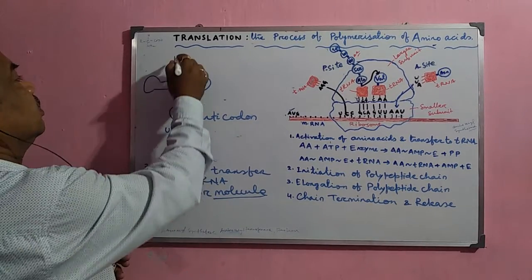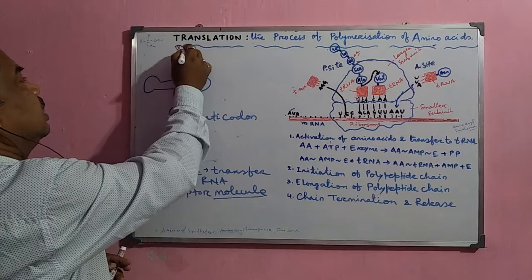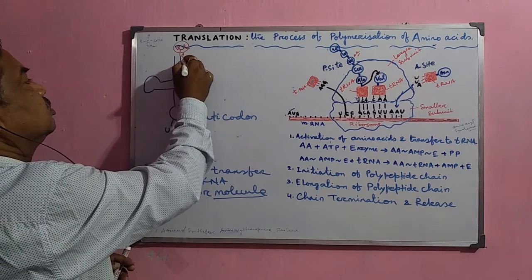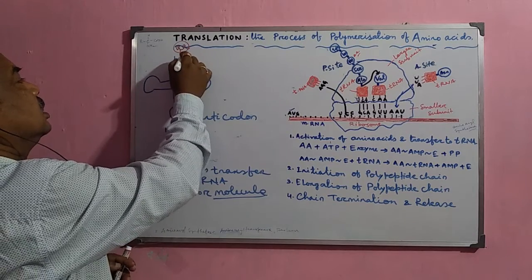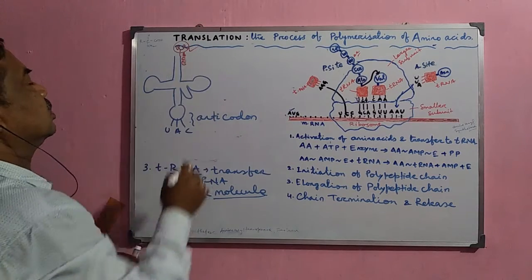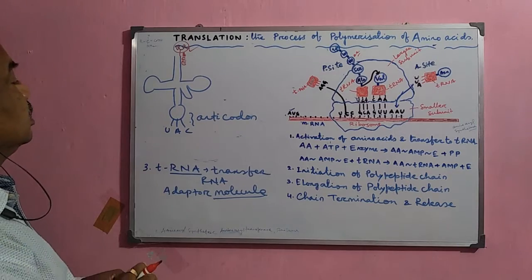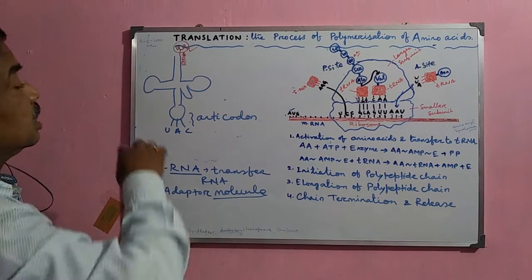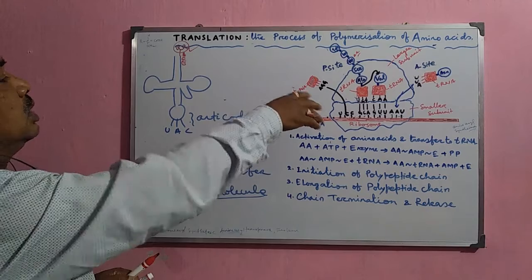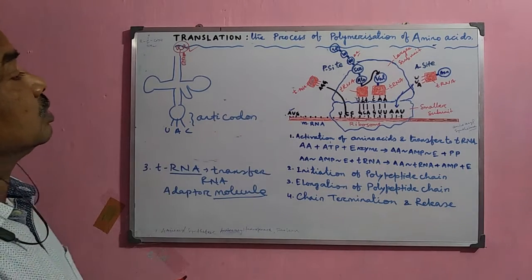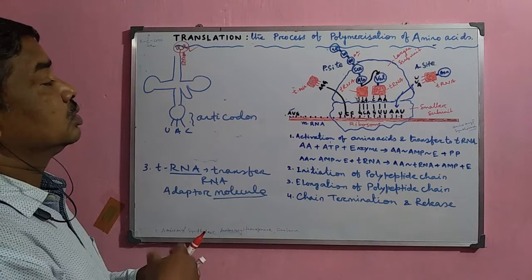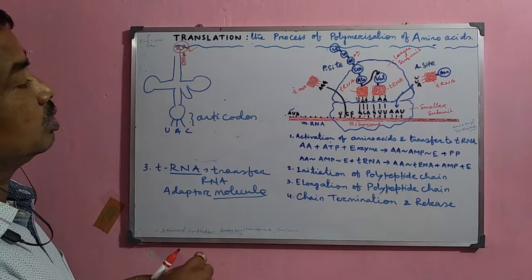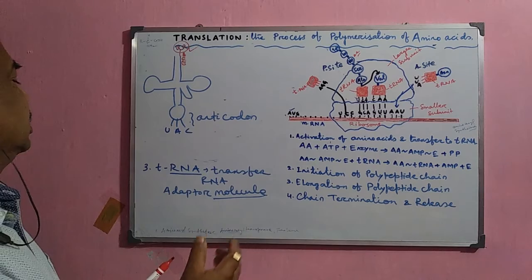And at the other end, where the amino acid actually binds, this is called the CCA end. This CCA end binds with the amino acid, and this amino acid is transferred from the cytoplasm to the ribosome, and in the ribosome it attaches with the smaller subunit and forms the polypeptide chain one after another.